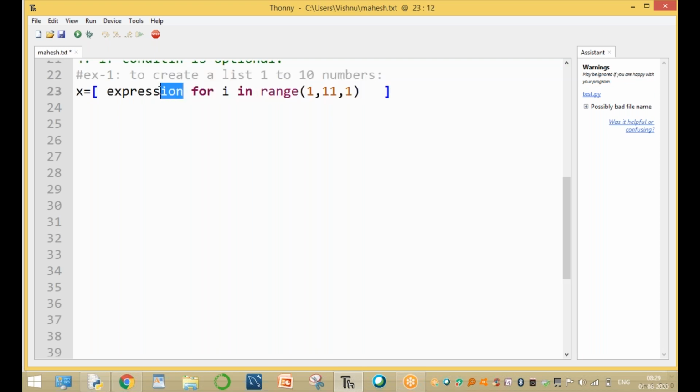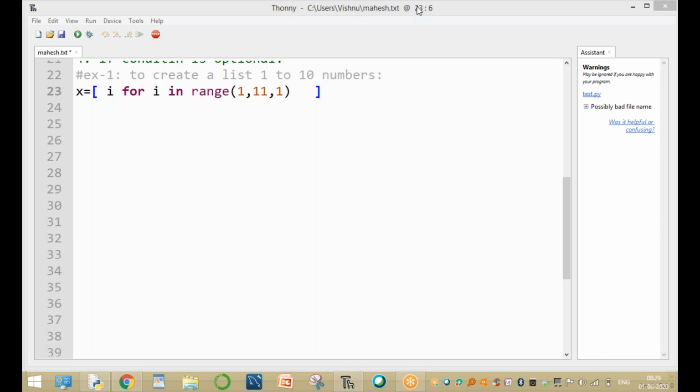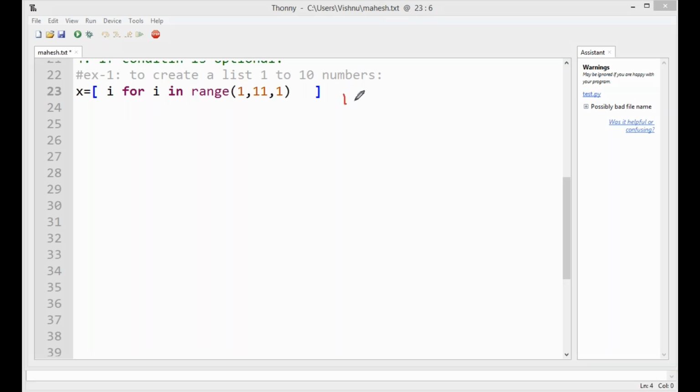And this is the expression. Expression means any statement, the value of i. Here, the first time this function returns 1, 2, 3, 4, 5 and so on. The first time the i value is 1. It takes the i value, and now this i value is stored into x, clear? And the second time the i value equals 2, and this i value is stored into x.